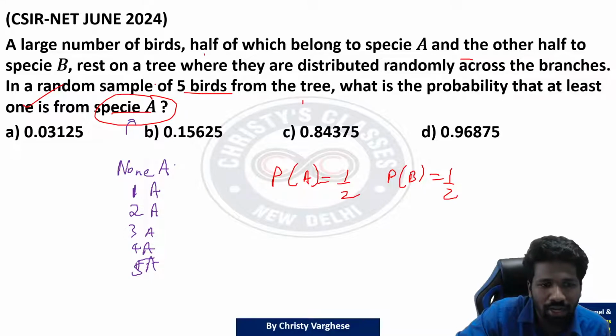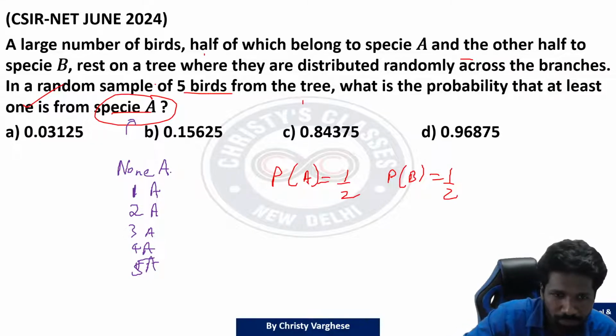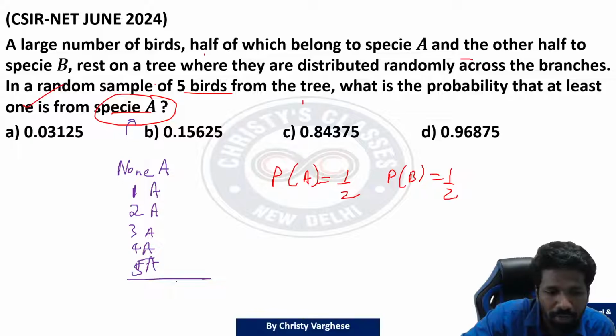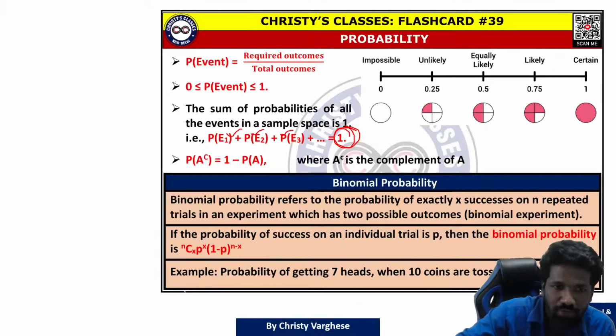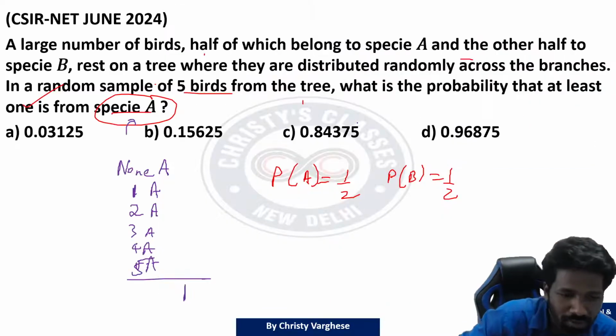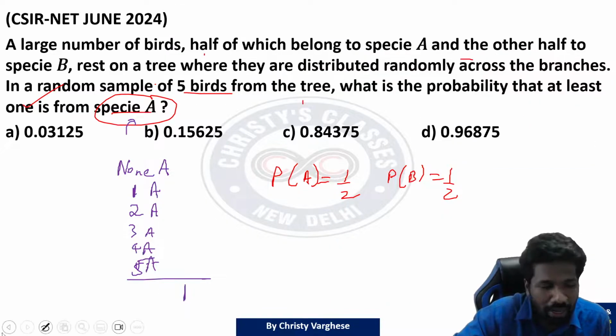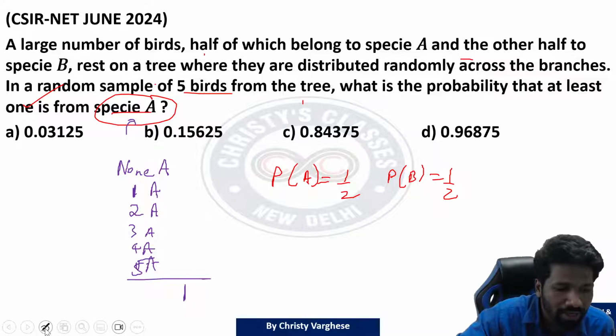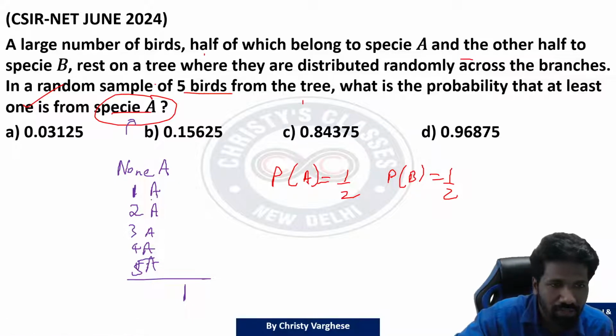These are the total outcomes possible. ये सारे outcomes का probability add किया तो 1 मिलना चाहिए, because as I told, all events in a sample space, if you add up, probability will always be 1. But हमारा favorable outcome क्या है? हमें क्या चाहिए इसमें?